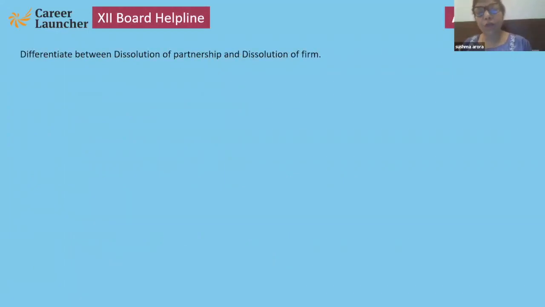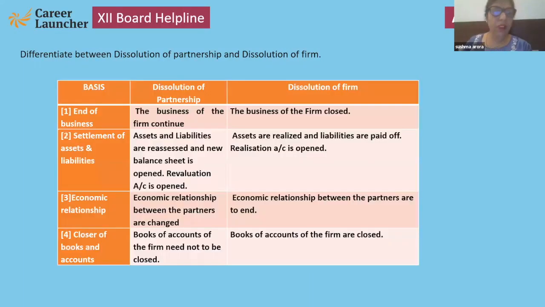Differentiate between dissolution of partnership and dissolution of firm. You see, this question you can see in various papers of CBSE. So here I want to tell you, dissolution of partnership and dissolution of partnership firm is an entirely different concept. Note down, please. Yes, now we will discuss. Here the business of the firm continues. Here the business comes to an end. Here revaluation account is prepared. Here realization account is prepared.